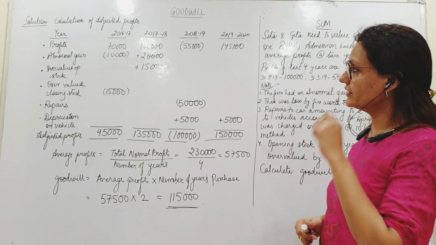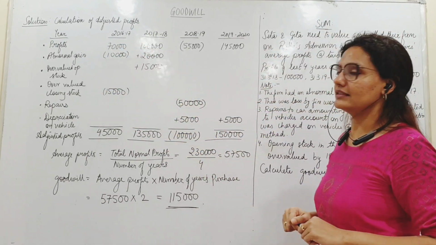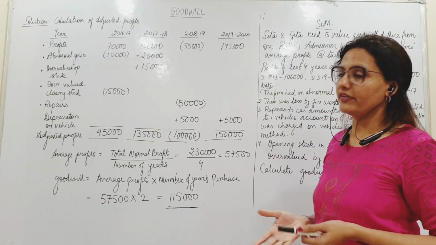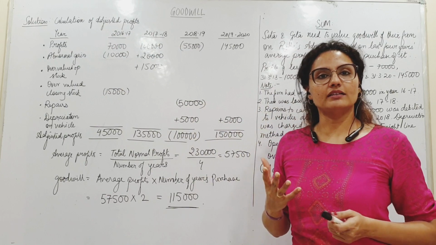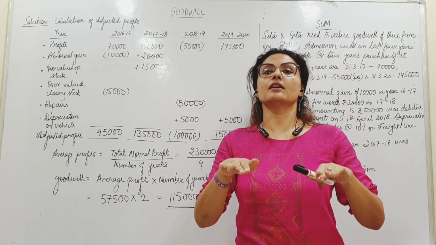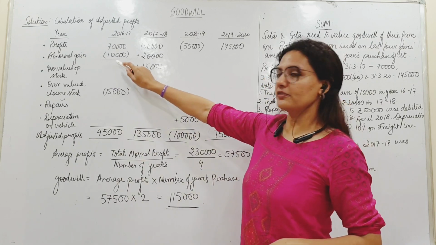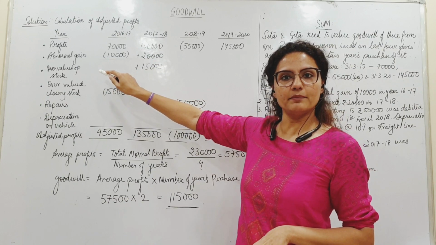Okay? Now, there was an abnormal gain in 2016-17. That would have affected my profit of 70,000. Abnormal gain हुआ था, मतलब profits बढ़ गए थे. Abnormally, let us bring it down to normal. So we'll subtract this 10,000 of abnormal gain. इस साल का profit ठीक हो गया यहाँ पे.